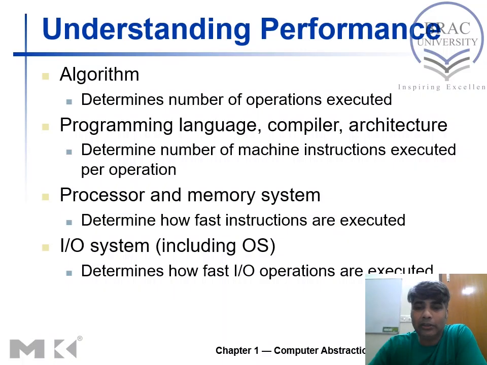So the algorithm determines how many steps you will have in a solution of a problem. We can say that the algorithm determines the number of operations to be executed.